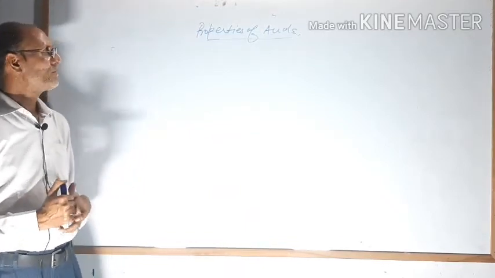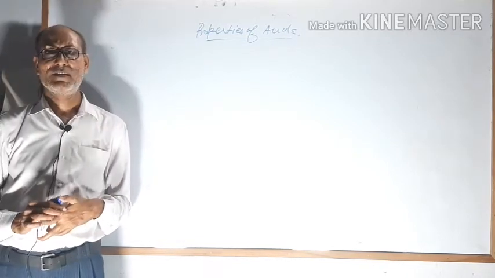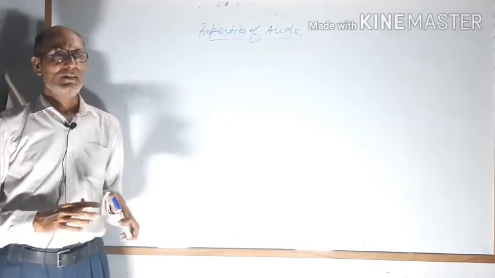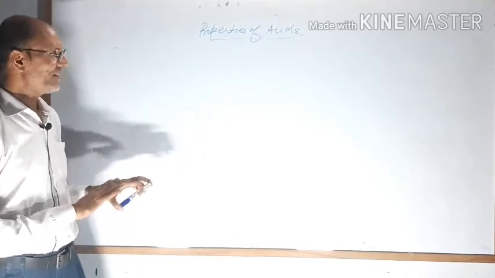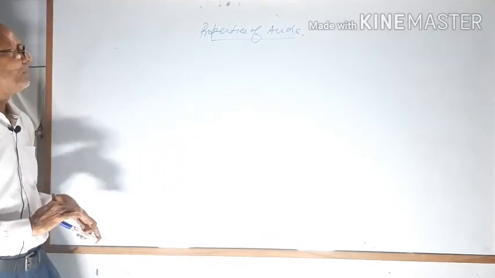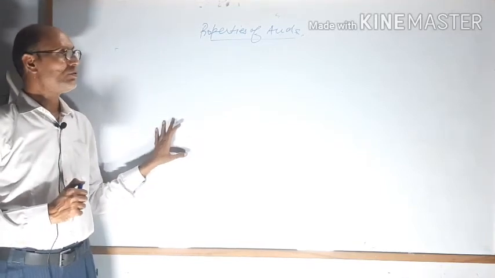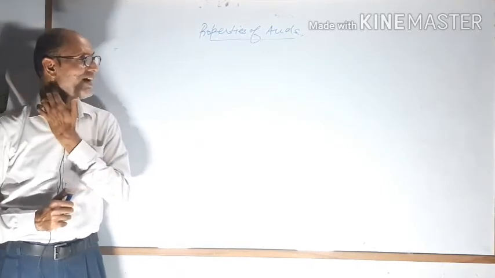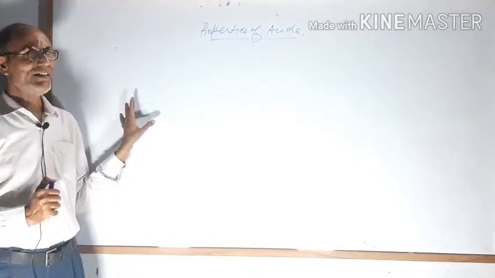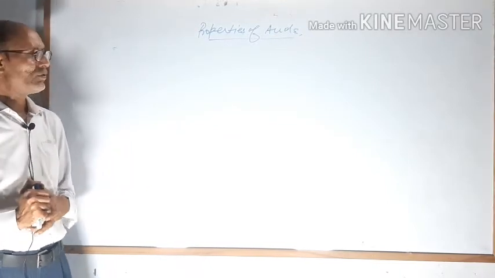Third property of acids: acids are corrosive in nature. That means if acid touches your skin, it will become rough and be slightly destroyed. This is called corrosiveness. Suppose you see an iron piece kept outside in winter weather, you feel it has a roughness, that is also called corrosion.